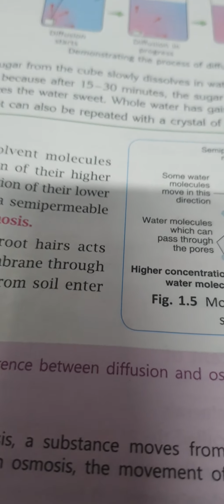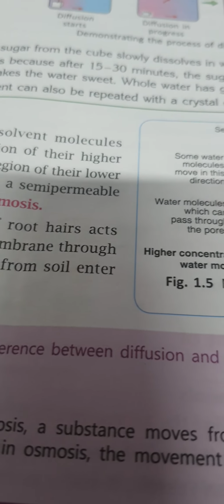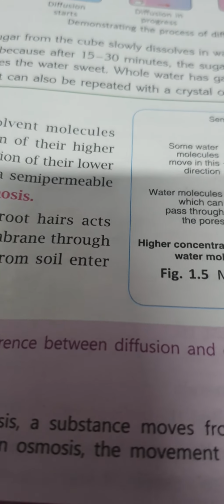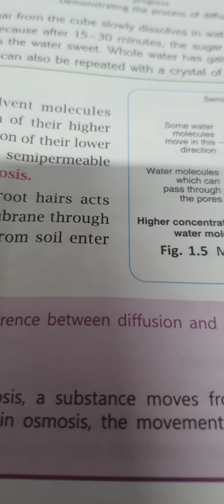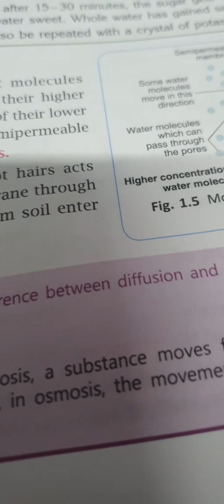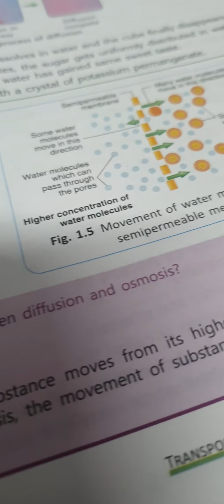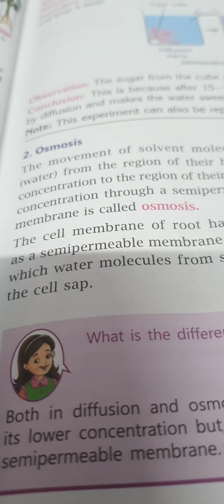Diffusion is involved in the movement of important molecules into and out of the cell. It is important for the uptake of substances needed by cells and also the removal of waste products produced by the cells.